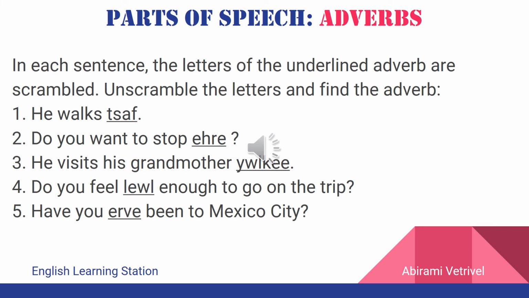The second sentence is do you want to stop, followed by the scrambled adverb. This is again a four-letter adverb. So it could be as simple as here, H-E-R-E. So where do you want to stop? Do you want to stop here? So here is the adverb of place. So similarly, I leave it to the viewers to unscramble the adverbs in the sentences from 3 to 5.